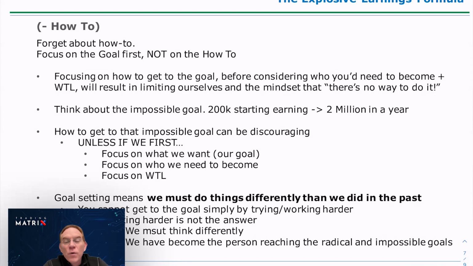You've got to remember, you don't know the how. It's okay. You can have some idea about it, but you don't need to know it all. It'll show up as you go. You just need to get an idea of what you want and become clear about who you need to be and then start moving towards it, and the how will show up. We just have to remember that we must do things differently than we did in the past. Our old self must die and the new self must rise.